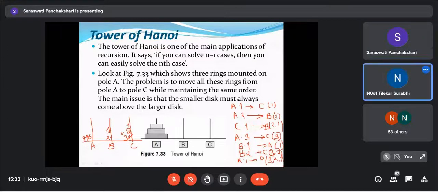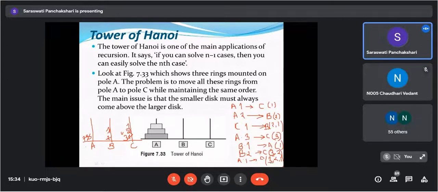Done, ma'am. Just give me 1 minute. Huh? There is an error in the program. Let me check. Oh, yeah.